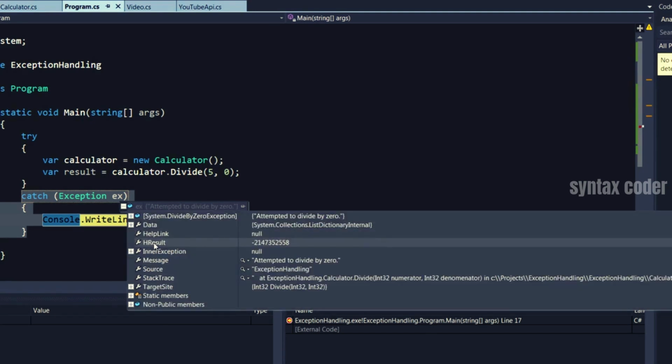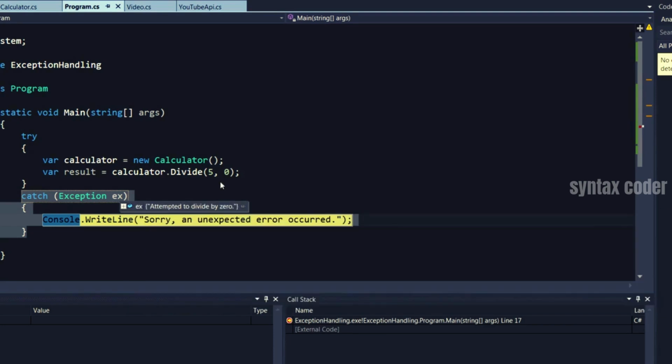HResult, to be honest, I have no idea what it means. I believe it comes from the world of Windows programming and it probably has a handle to the exception. I really don't know. Help link sometimes comes with some exceptions, and obviously that's a link where you can find more about the exception. In this case, nothing, it's null. And data: sometimes exceptions can carry more details with themselves, which is stored in data. Let's stop the debugger.